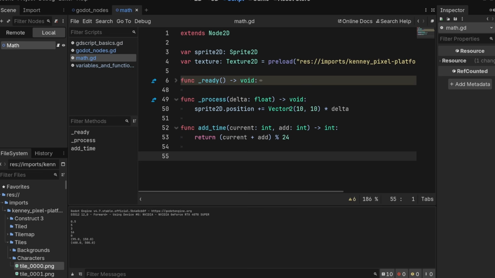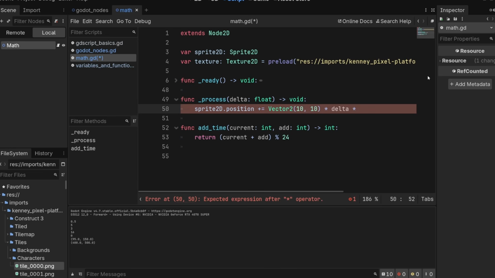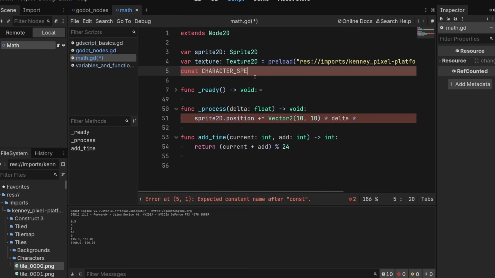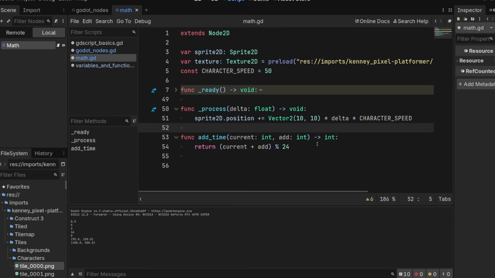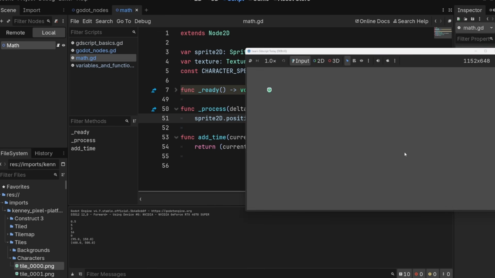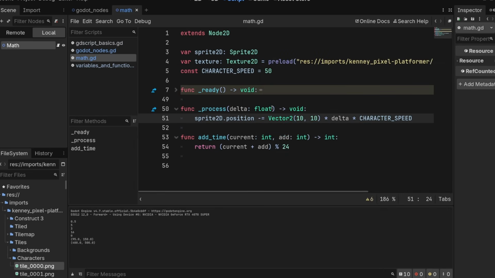Cool. So the way to fix that is by multiplying it by some constant. And we'll call that constant speed. Let's add it up here. Const character_speed equals, oh, good. We'll play. Zoom. There he goes again. Great. What if we wanted him to go in the other direction? Well, that would just be minus equals. Zoop. There he goes. So it's pretty easy to move things on screen. You just need to multiply that by delta and make sure you scale it by some sort of value for speed, or else it will be very slow.